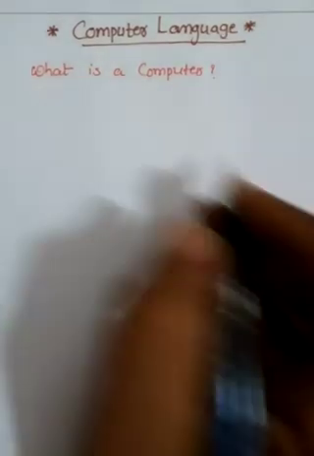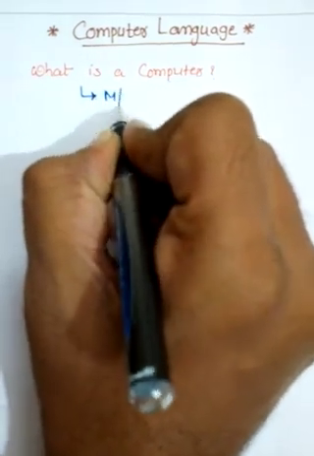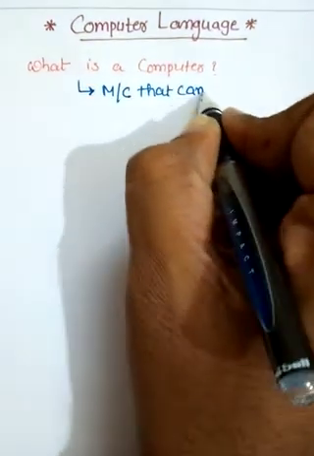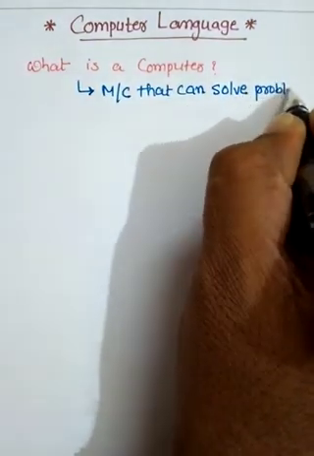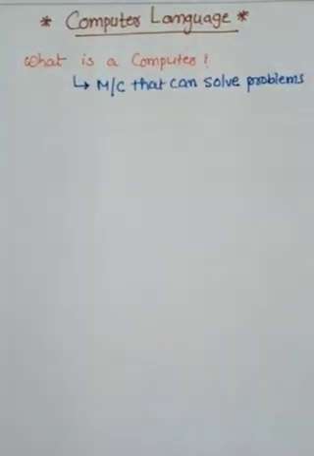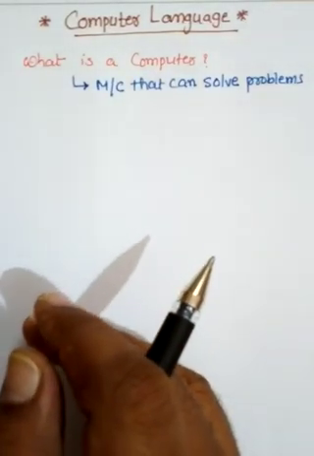In terms of language, it is called a machine that can solve problems. Whatever the problems are, this machine can solve them.